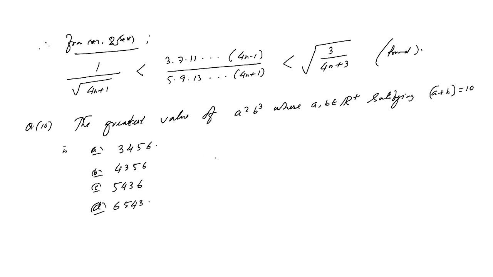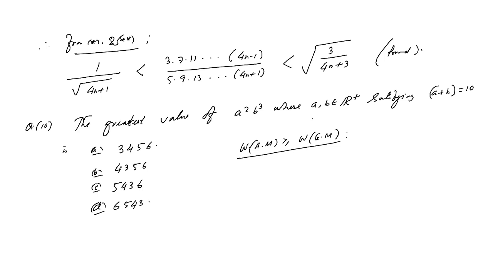So now the question is how we'll solve it. I will solve this kind of question by using the relation between weighted arithmetic mean, weighted geometric mean, and weighted harmonic mean. Here we use the formula: weighted arithmetic mean is greater than or equal to weighted geometric mean.